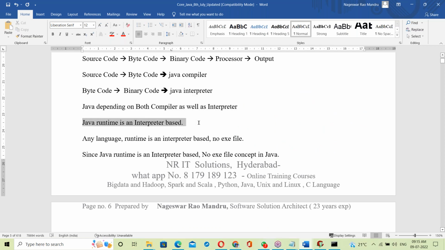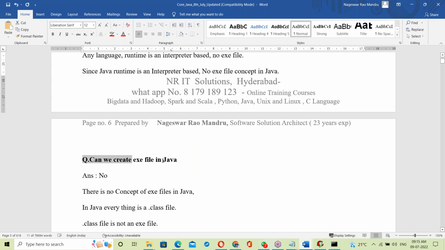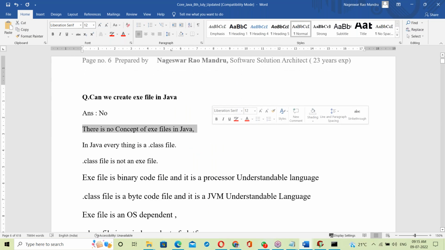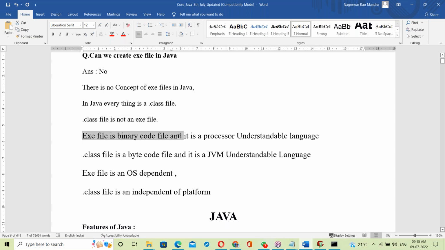Java runtime is interpreter based. Any language's runtime is interpreter based, with no exe file, since runtime is execution. So there is no exe file concept in Java. Can we create an exe file in Java? No, there is no concept of exe files in Java. In Java, everything is a .class file. A .class file is not an exe file. An exe file is a binary code file, a processor understandable language.